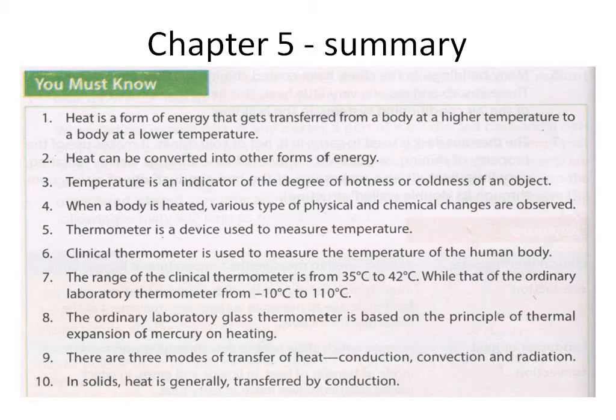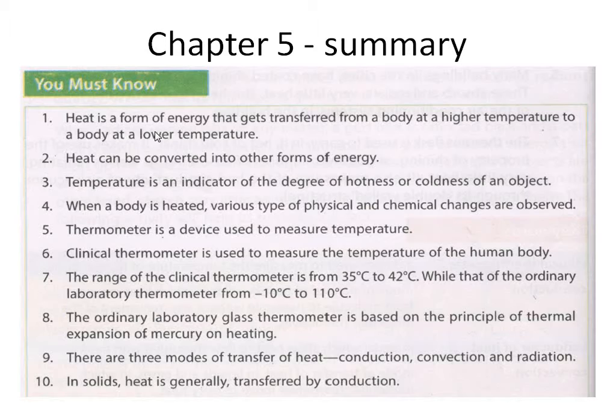in this summary. Heat is a form of energy that gets transferred from a body at a higher temperature to a body at a lower temperature. And when I read, you follow me with the words. If you follow, you can read it and understand it very easily. So that is why I am reading each line, each point, here for you.